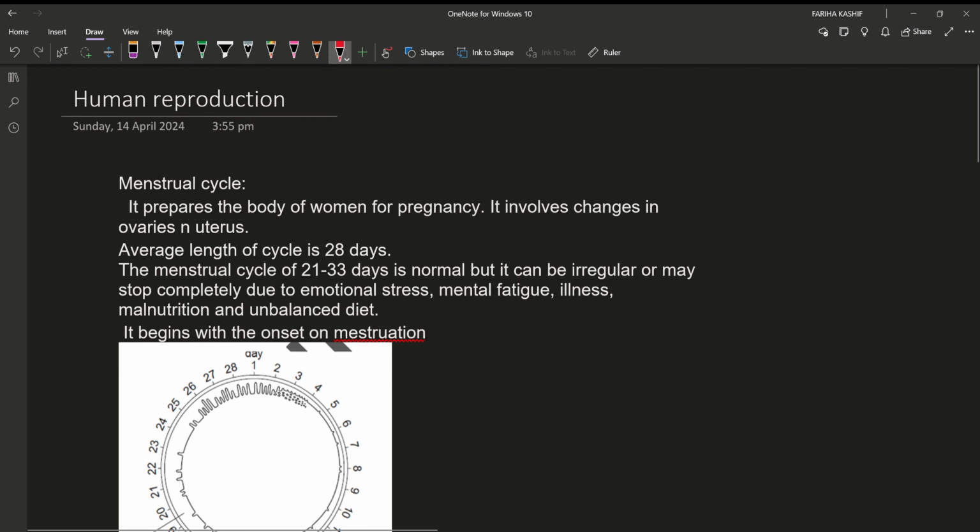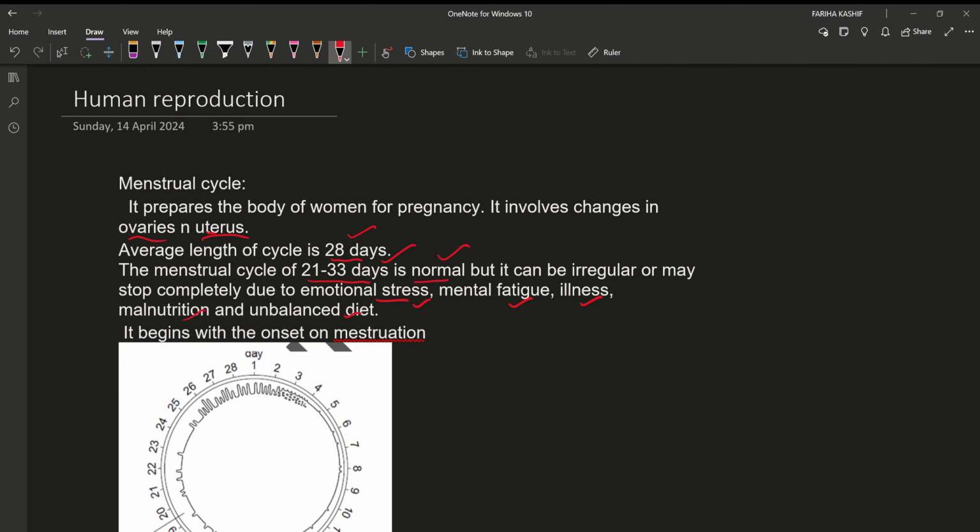Now, what is the average length of the menstrual cycle? The average length of the menstrual cycle is 28 days, but it could be 21 to 33 days. It is also normal, or it may stop completely. Now, why does the menstrual cycle alter? It alters due to emotional stress, mental fatigue, illness, malnutrition, and unbalanced diet.